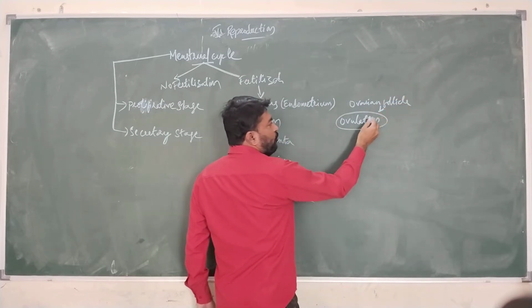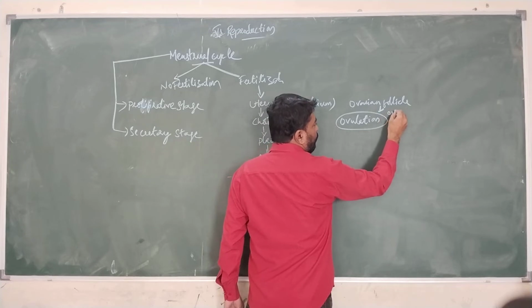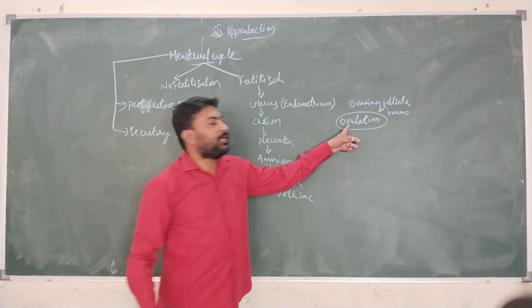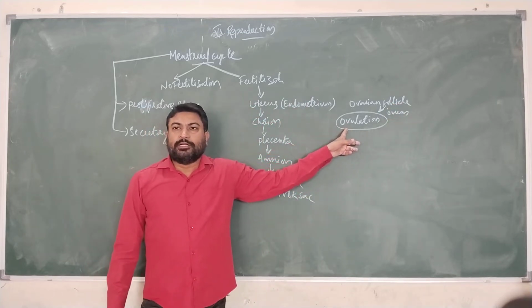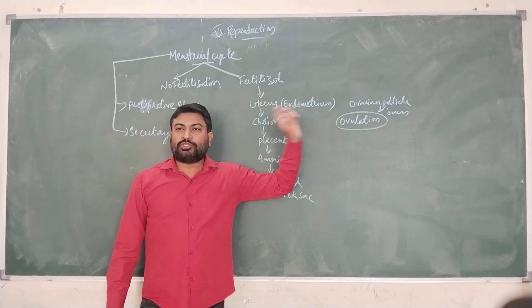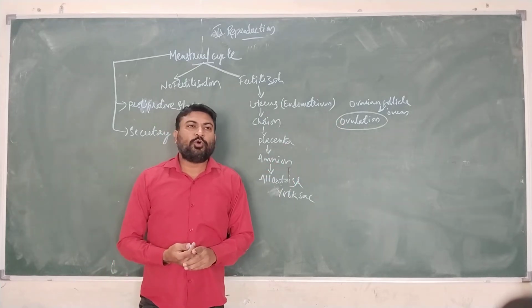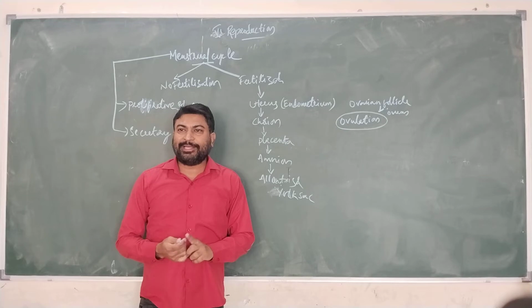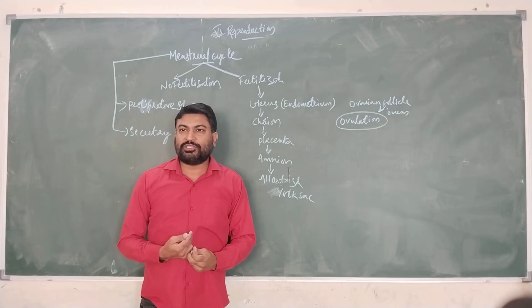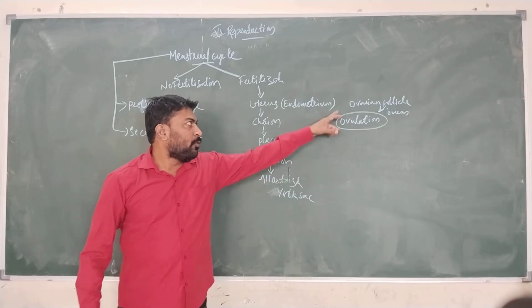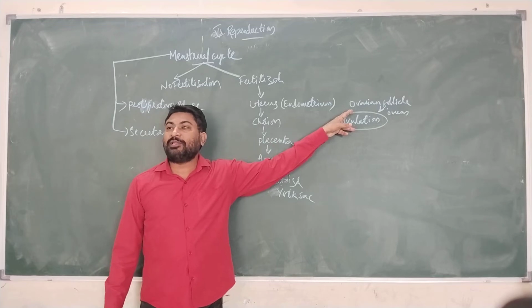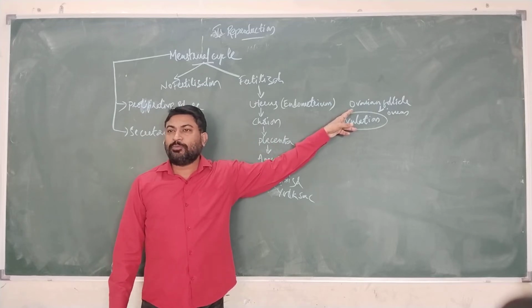The release of ovum from the ovarian follicle is known as ovulation. For the ovulation process to occur, these ovarian follicles are present in the female reproductive system by birth. Ovarian follicles are there in the female reproductive system of all human beings by birth.